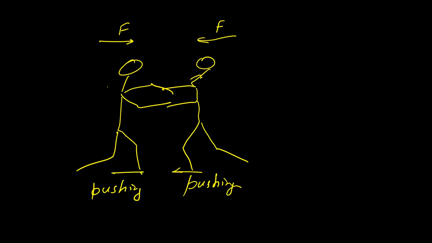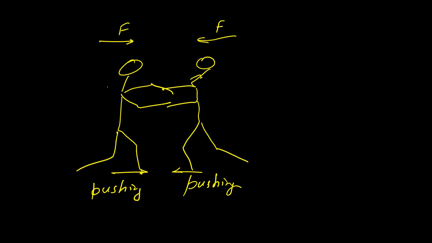They are pushing themselves with equal force F. Now, it does not mean that they are not doing anything. Both are pushing one another, but because forces are equal in both directions, that's why they are stationary. They are not able to push anyone. So it looks that they are stationary, but actually they are doing something.